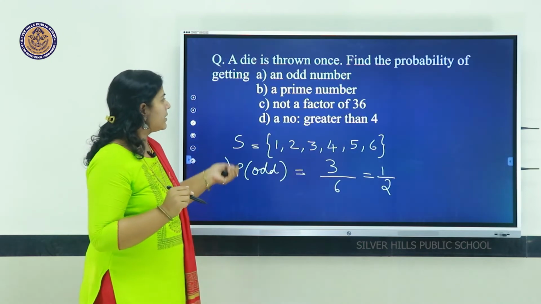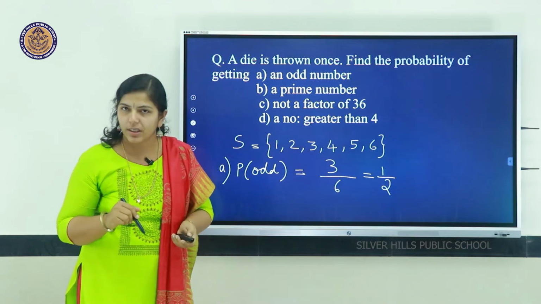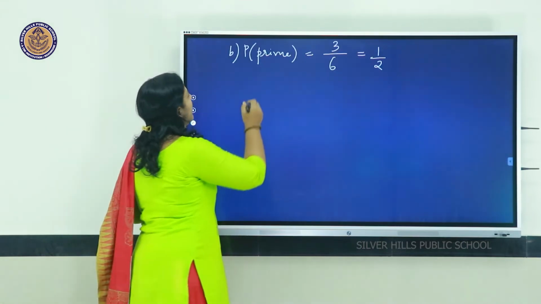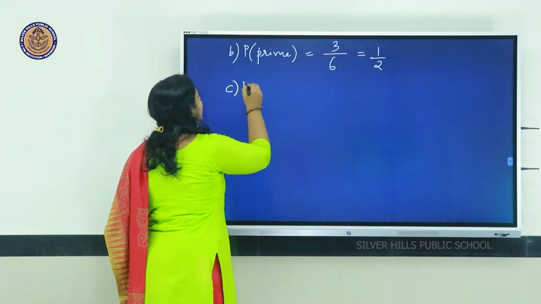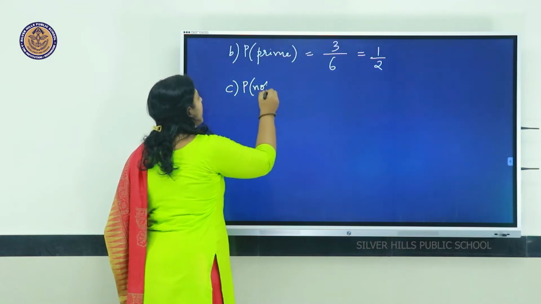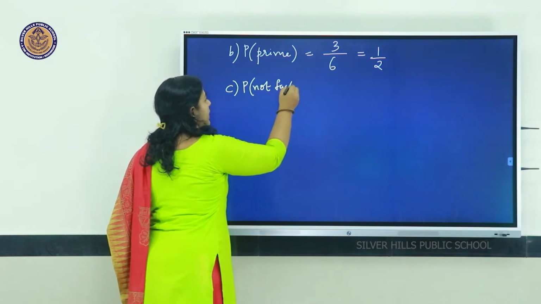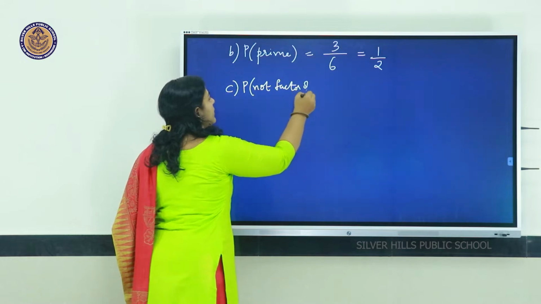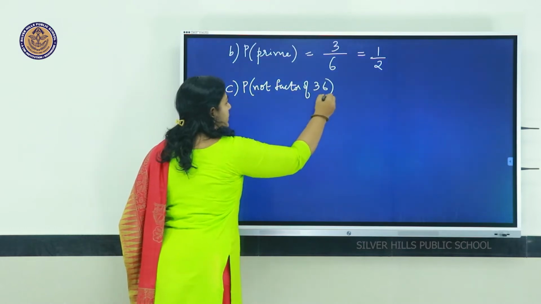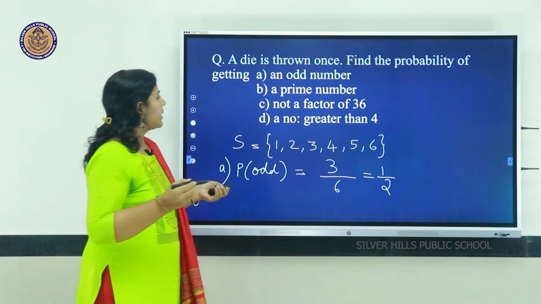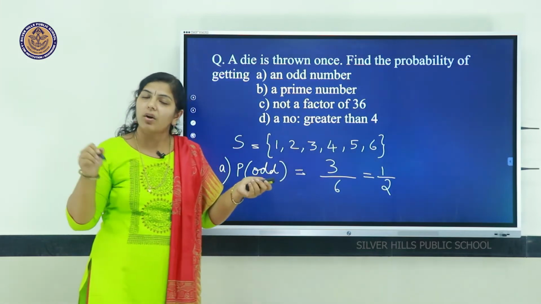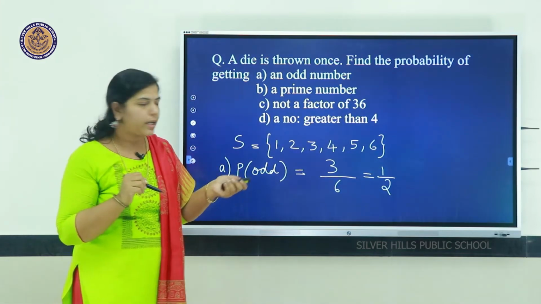Now, the third case we will see: not a factor of 36. That is the C part, probability of not a factor of 36. Factor of 36 means numbers which divide it, factors. So, we will see factors. 1 is a factor of every number. So, 1 we can take.